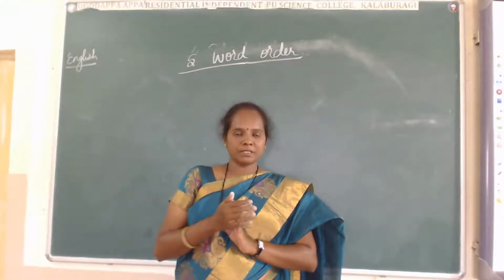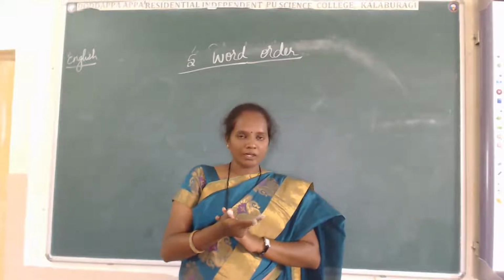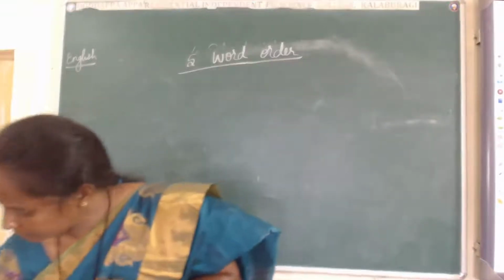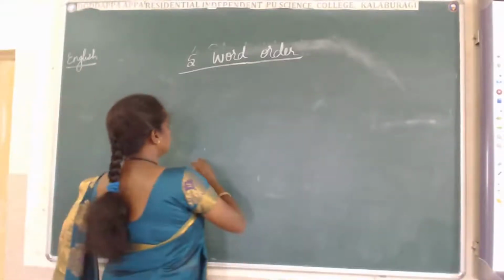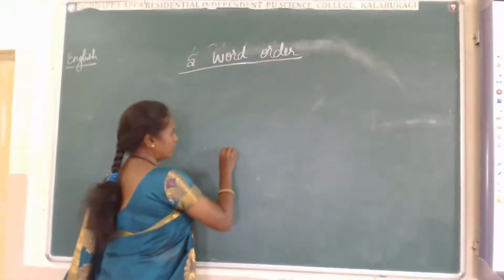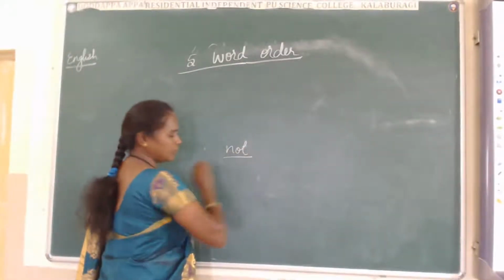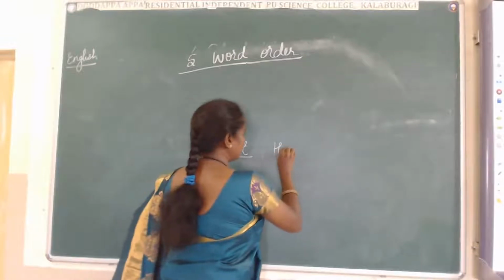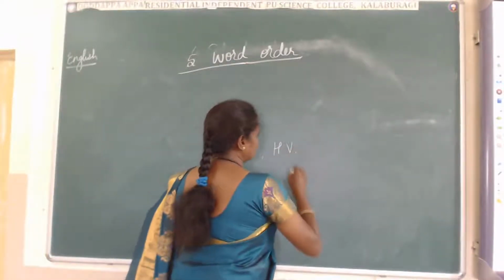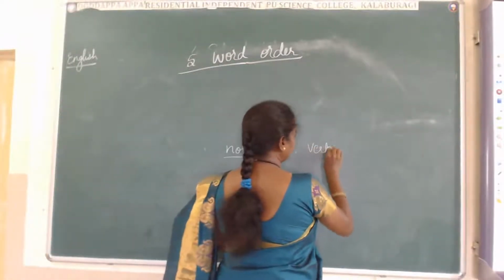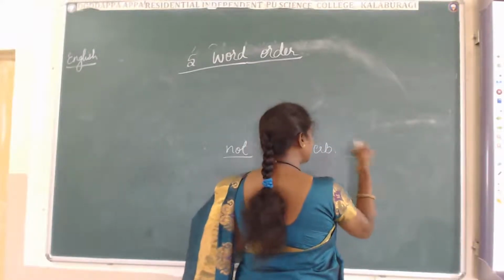And sometimes what happens, we use words where we have to use, we get confused. Where we have to use, where not, where the helping verb we have to use, where we should use the verb, where we have to use the object.